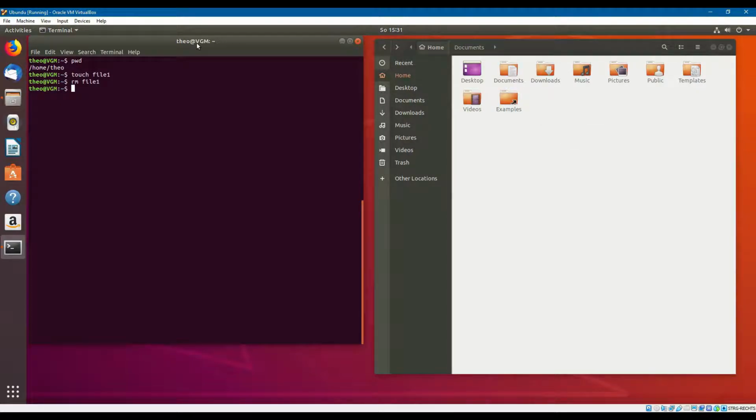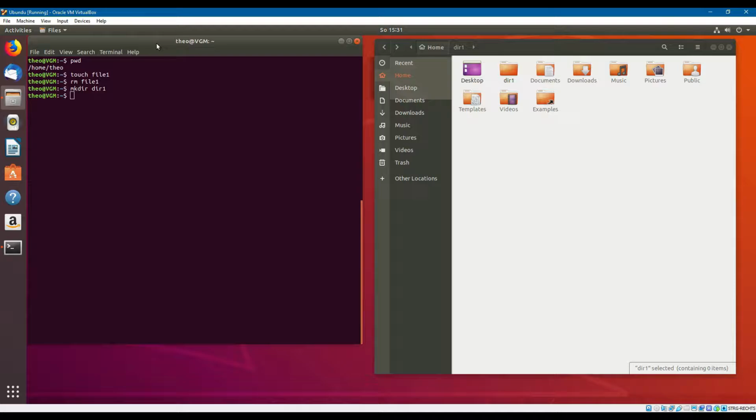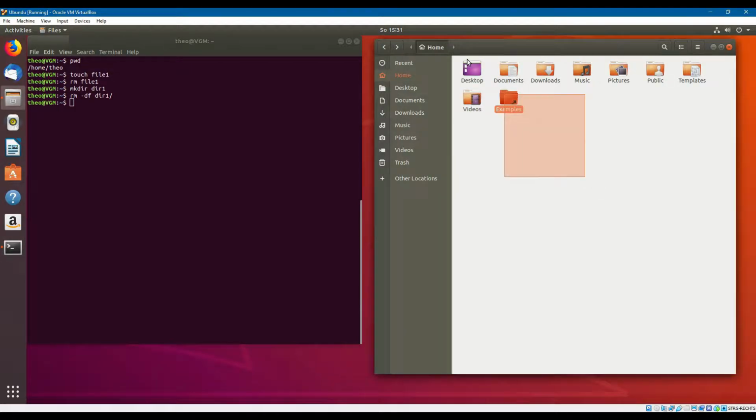If we want to make another directory, we write make directory, mkdir, and then the directory name, and you see here it was created and it is an empty folder. And if you want to delete it, then you type remove, then dash rf and the name, and it is not here anymore. We deleted it.